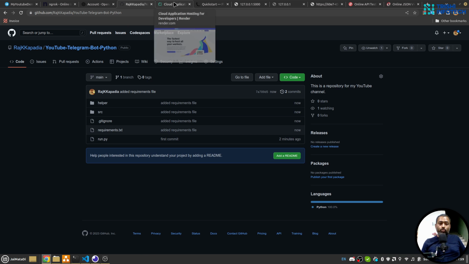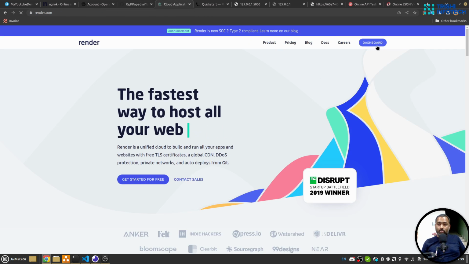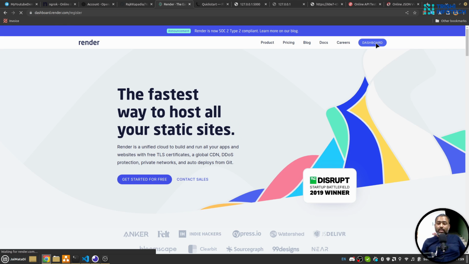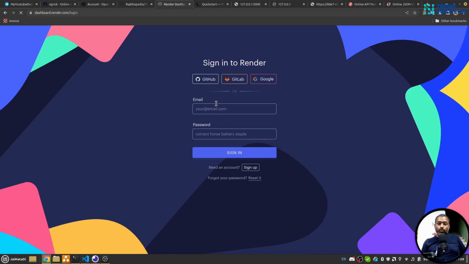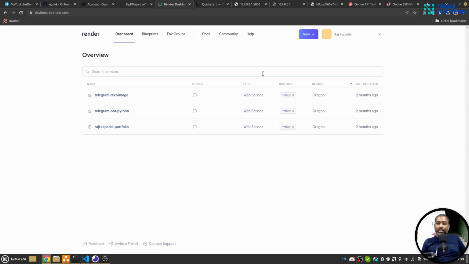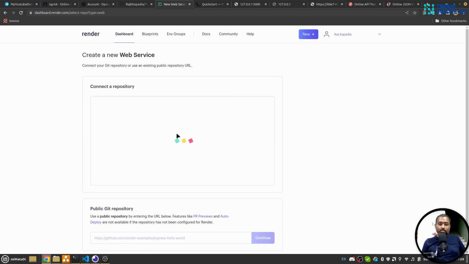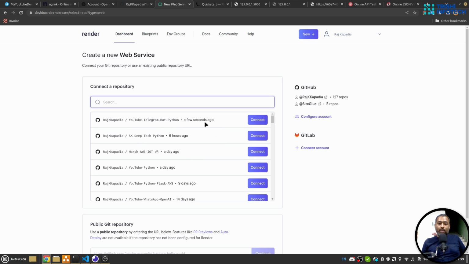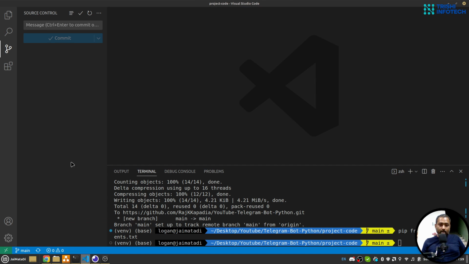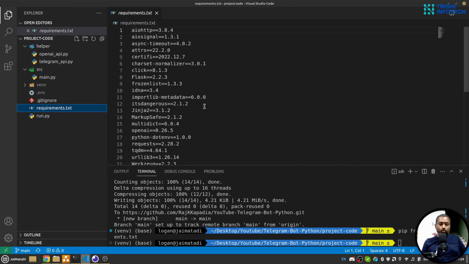Now I'll go to Render, I'll go to my dashboard. In case you are new to Render, you can log in with your Google or GitHub account, then connect your GitHub repositories to Render, and you can click on new web services. We need a web service. Here it will list all the repositories. So yeah, I'm going to work on YouTube Telegram bot Python, and let me make sure that we have used Gunicorn here.